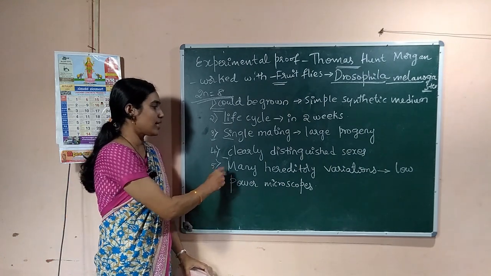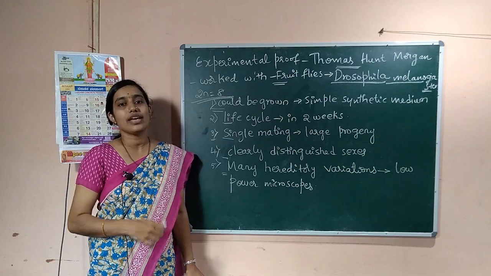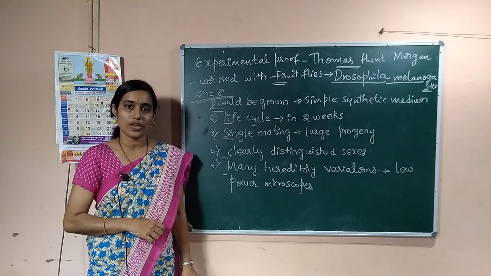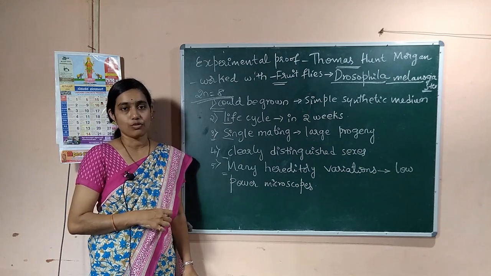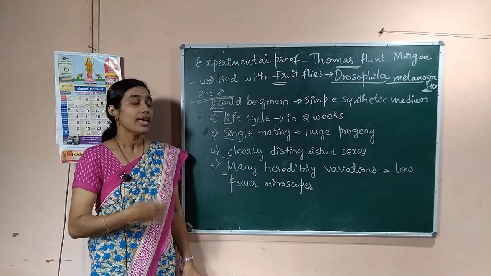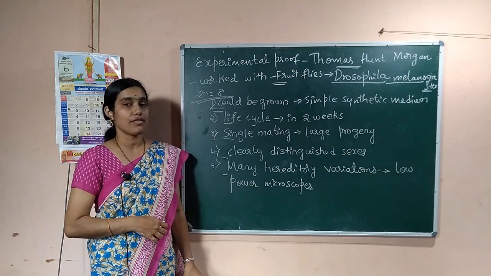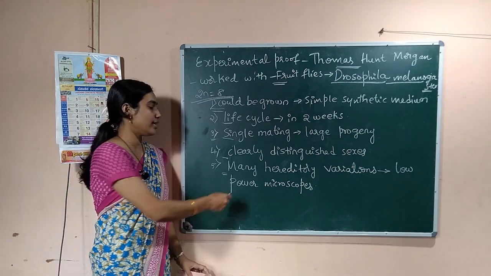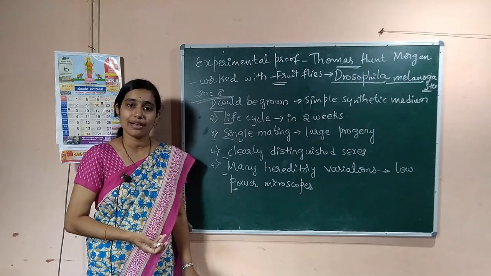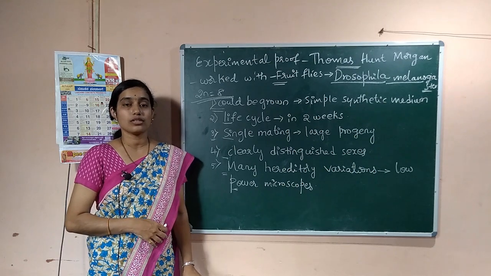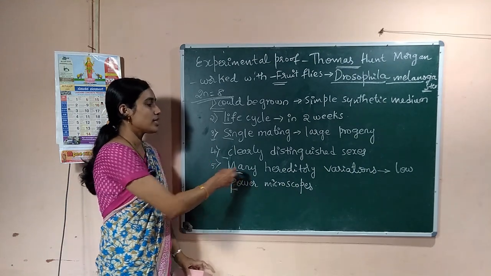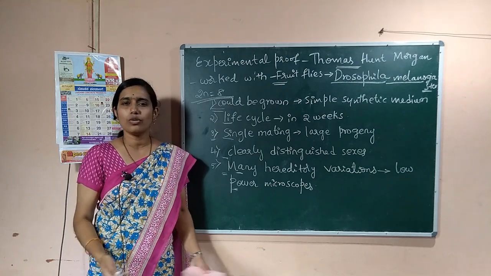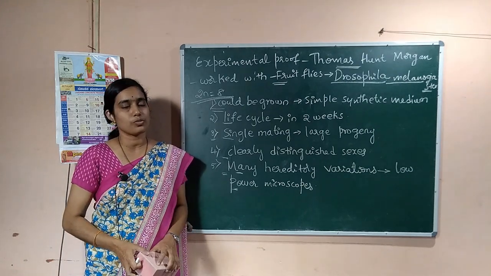And another reason is that many hereditary variations are seen in Drosophila, from one generation to another generation. And those hereditary variations can be observed under a low power microscope itself. A low power microscope is enough to observe those hereditary variations. So no very advanced microscopes are needed.